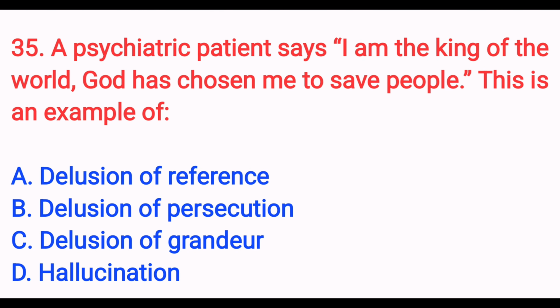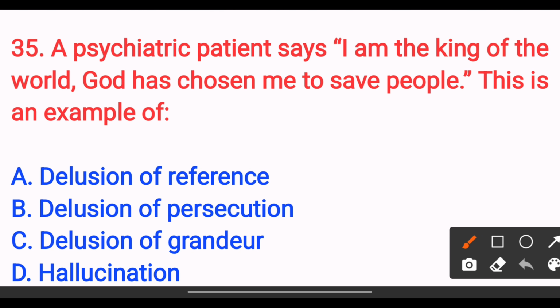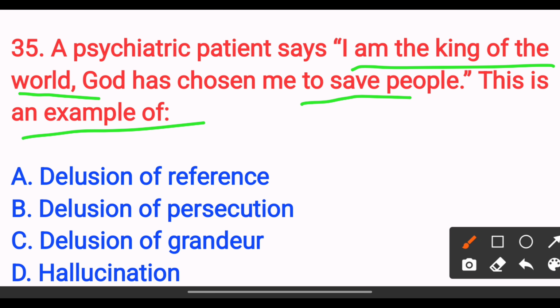a psychiatric patient says, I am the king of the world. God has chosen me to save the people. This is an example of option A, delusion of reference, option B, delusion of persecution, option C, delusion of grandeur, option D, hallucination. The answer is